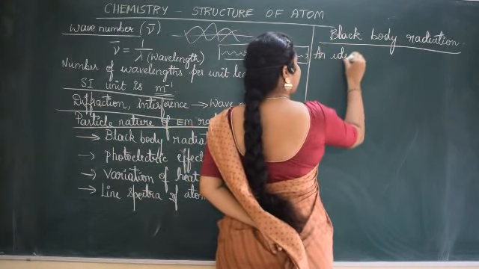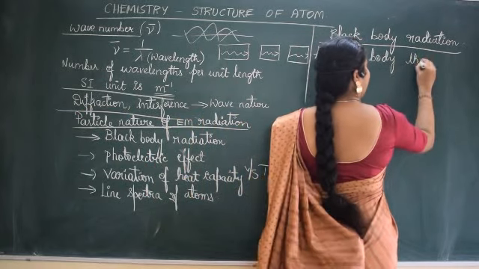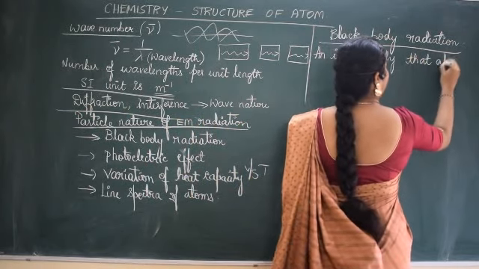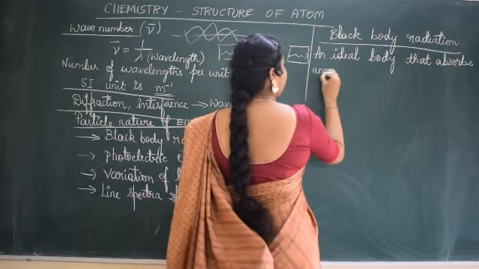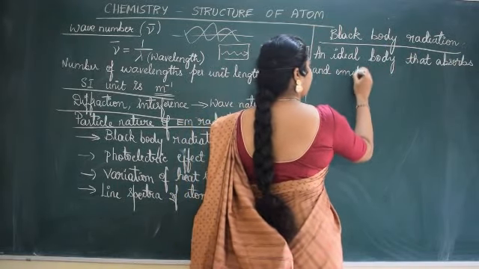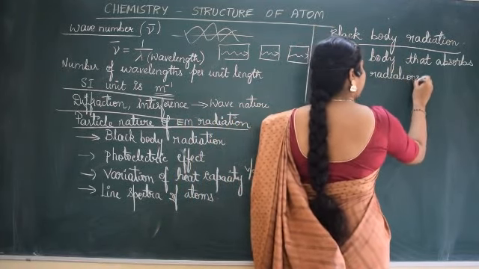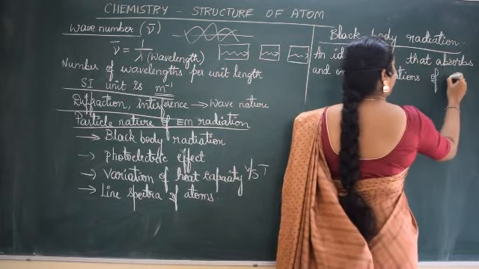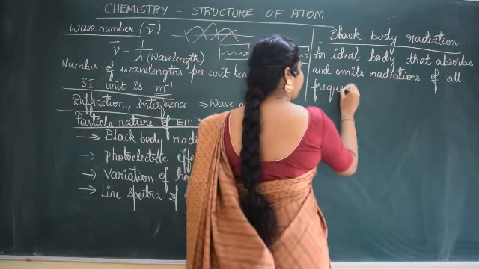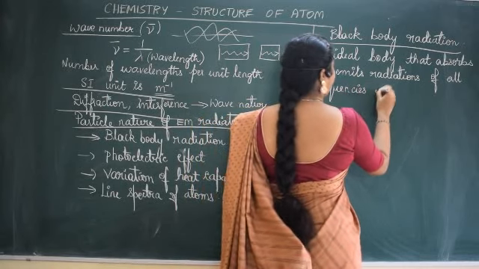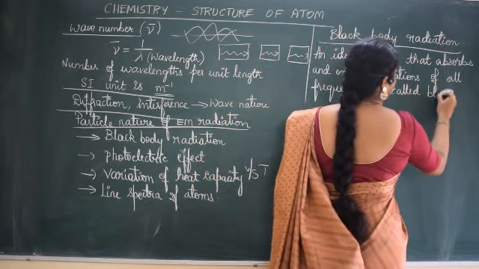An ideal body that absorbs and emits radiations of all frequencies is called a black body.